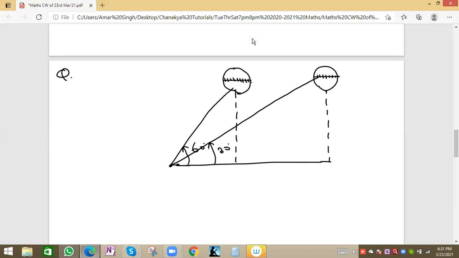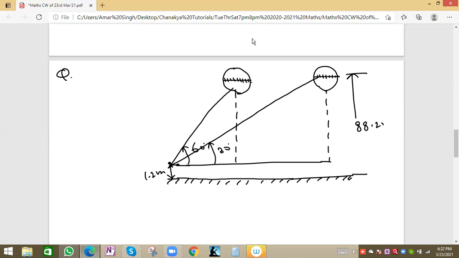The height of the boy or girl is also given. The girl is flying, or rather observing, the balloon. So this is the height of the girl. They have given 1.2 meters, and this we can take as the base level. Base means ground. This is the eye position, and the total height of the balloon from the ground is given as 88.2 meters.